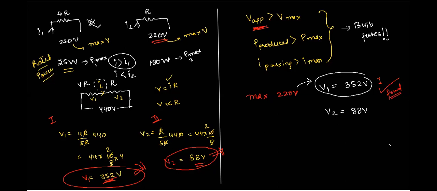Sir, I is the total current, the net current flowing through the circuit. Yes, so I is the total current or the net current flowing through the circuit. If that value is greater than the maximum current which can pass for the first resistor, then this first resistor will not be able to take that load and it will get fused.